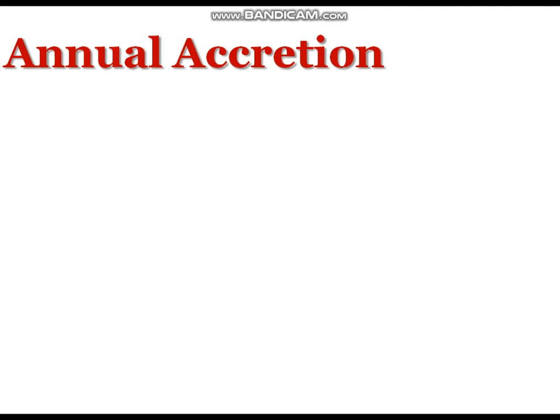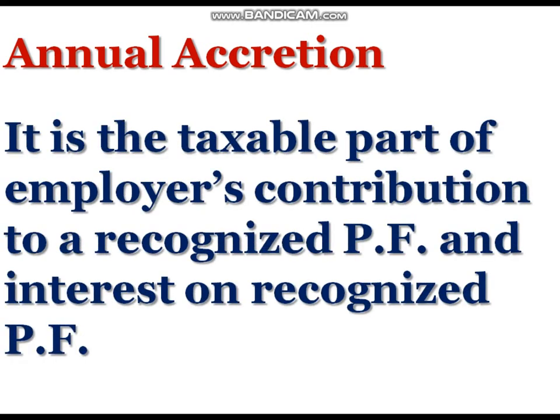There are two more terms relating to provident fund. First, annual accretion. Annual accretion relates to recognized provident fund. It is the taxable part of employees' contribution and interest on a recognized provident fund.